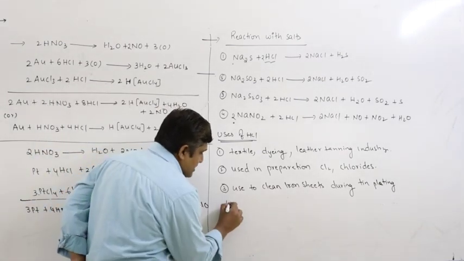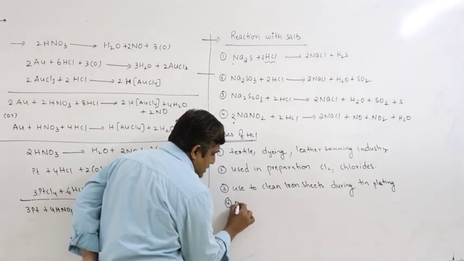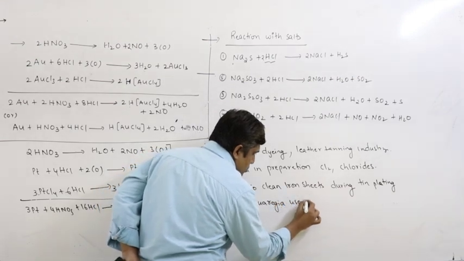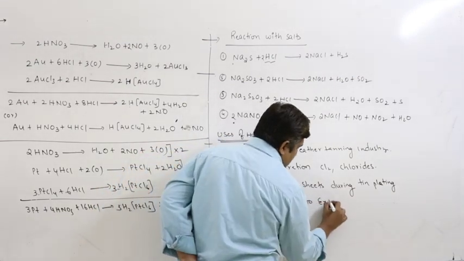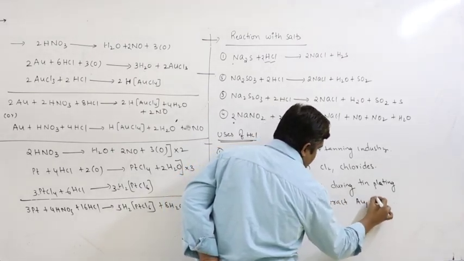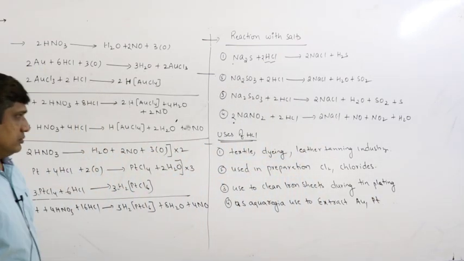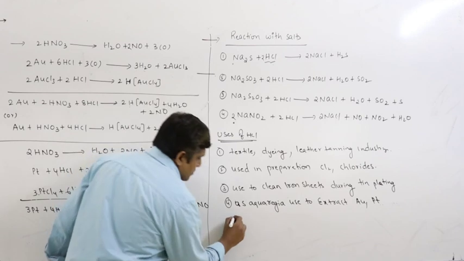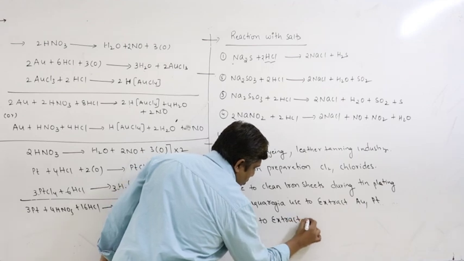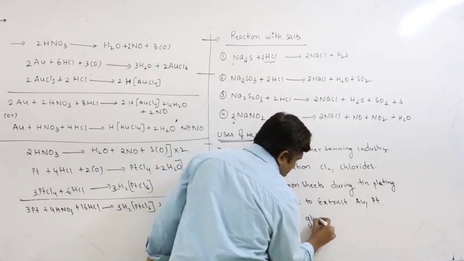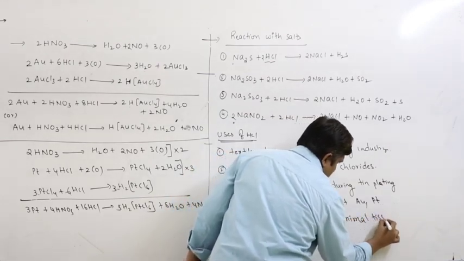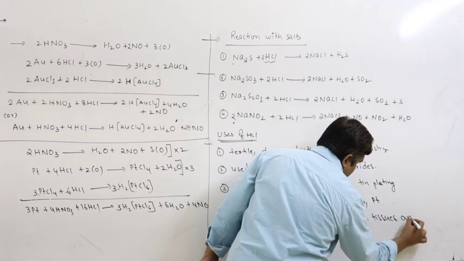And it is used as aqua regia, used to extract noble metals like gold, platinum, etc., like these two reactions. And it is used to extract glue from animal tissues and bones.